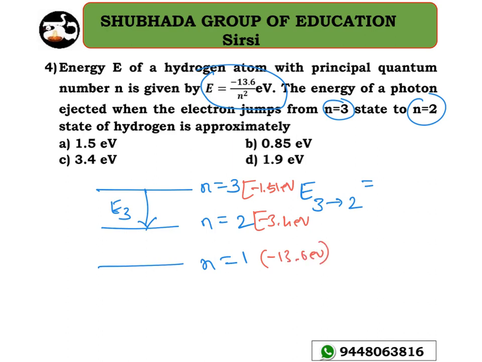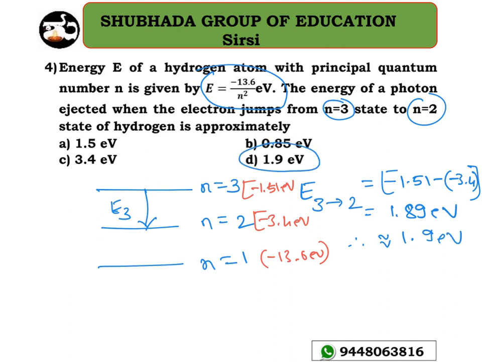So suppose if I use the same rule here, minus 1.51 minus of minus 3.4, correct? 3.4. So by using this one I will get 1.89 electron volt, which is nearly equal to 1.9 electron volt. So that's the reason why option D is the right answer for this question, 1.9 electron volt. Please try to remember these corresponding energies so that you can solve the problem very easily.